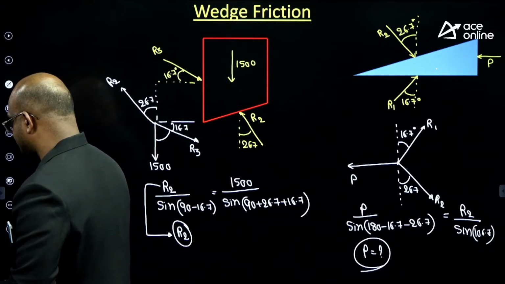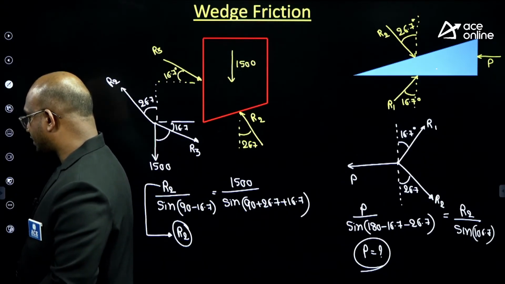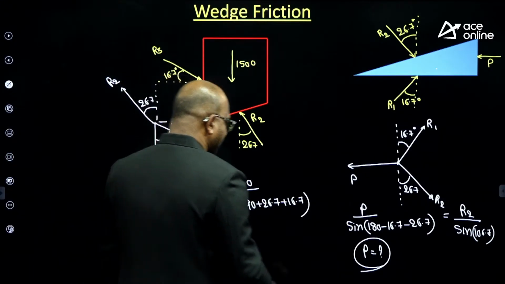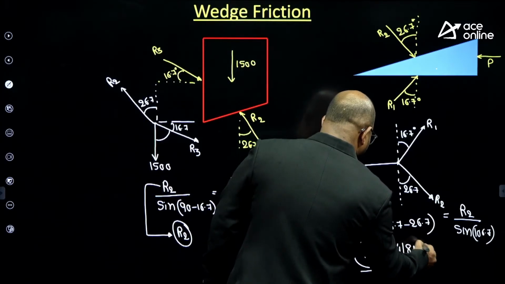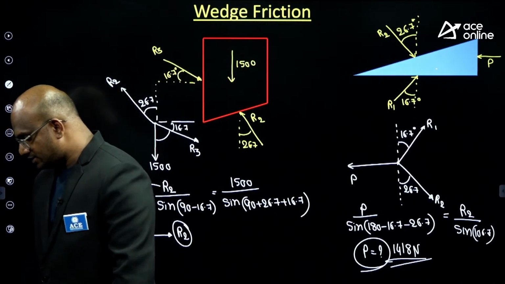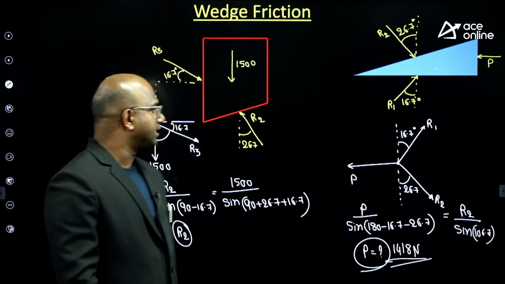Very good, sir. 1418. I think it seems to be promising, guys. Answer 1418, guys. P equal to 1418 newtons, guys. Are you getting the same thing, sir? Very good. So 1418 seems to be correct, guys.